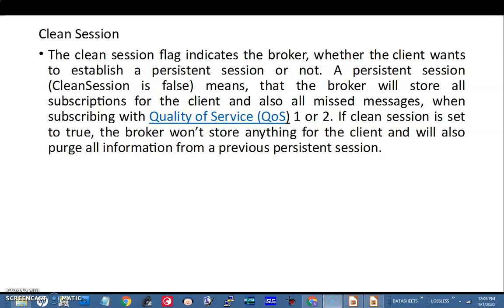And this is happening with the QoS of 1 or 2, because 1 and 2 is assuring you that the packet is delivered either at least once or exactly once. So if clean session is set to true, that means you wish to clean up everything after communication, then the broker will forget the client ID and all such things.